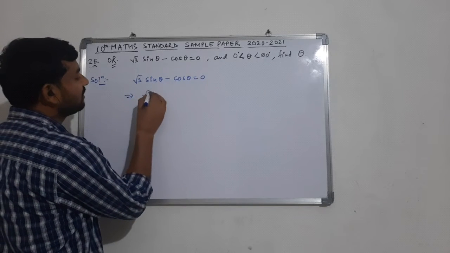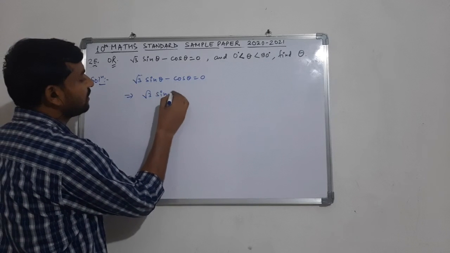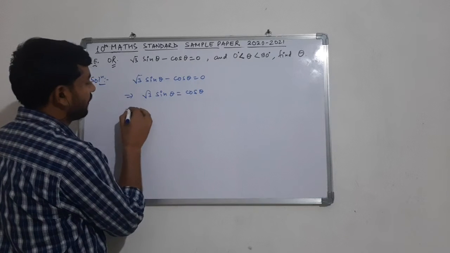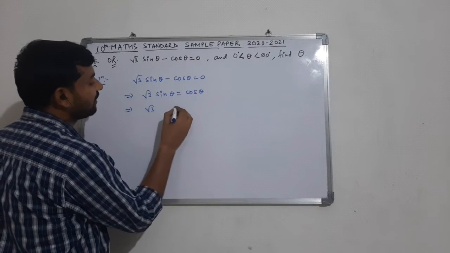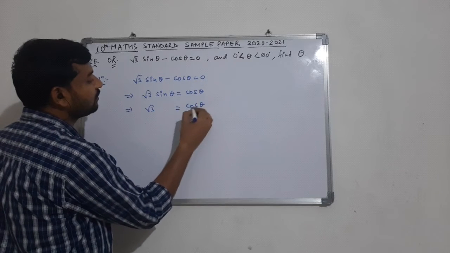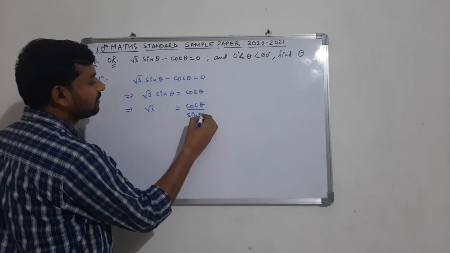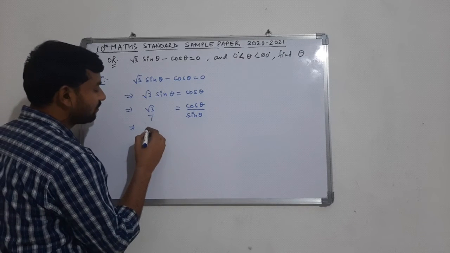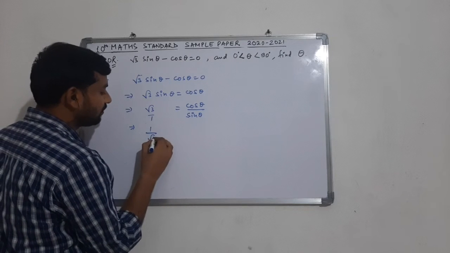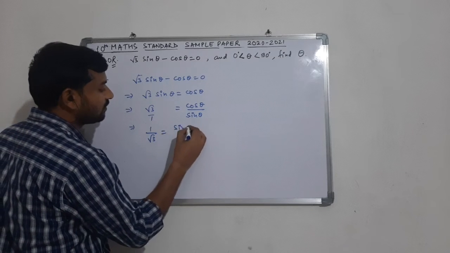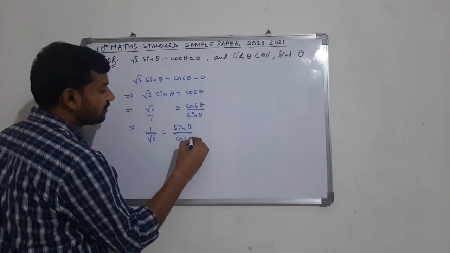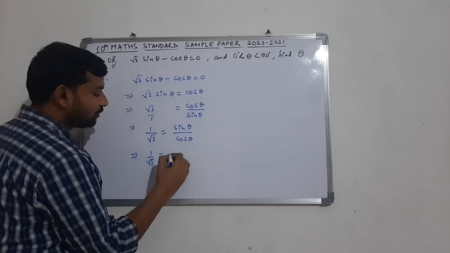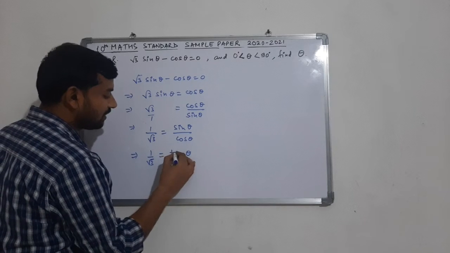So from here we can easily write root 3 sin theta is equal to cos theta, and if we carry this sin theta to the RHS, this will be cos theta upon sin theta, and if we take the reciprocal of this, we will be getting 1 by root 3 is equal to sin theta upon cos theta, and finally sin theta upon cos theta is nothing but tan theta.